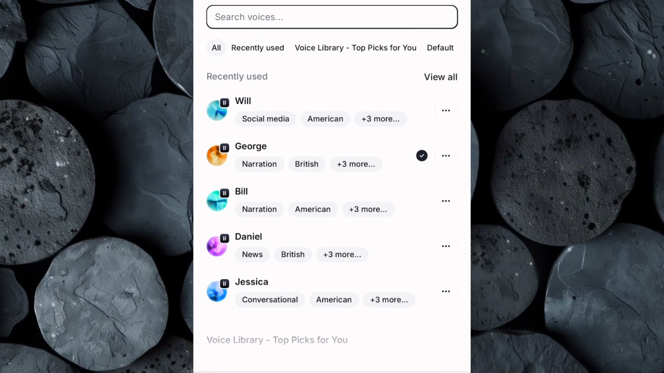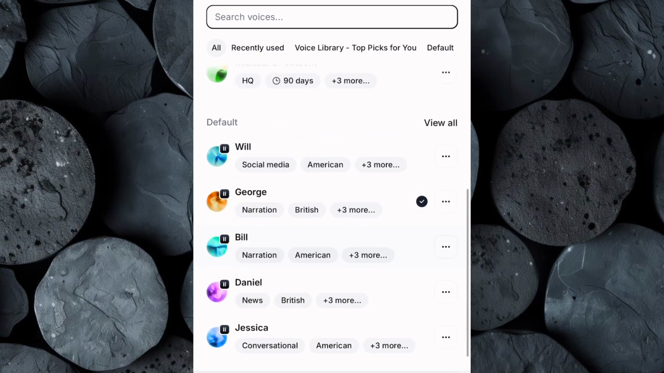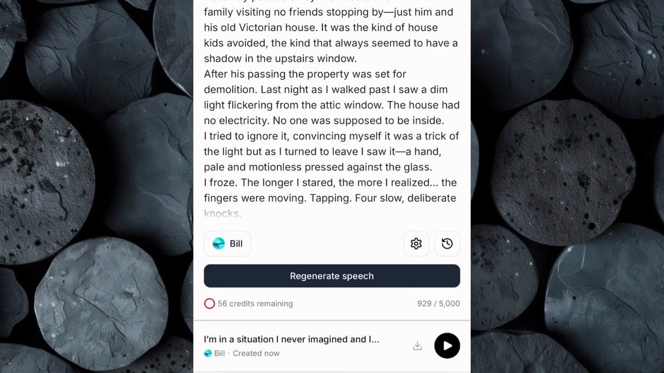Click on Voices. Here you'll find a wide selection of AI-generated voices. Take your time to preview different voices to find one that perfectly matches the chilling and suspenseful tone of your horror story. Once you've chosen the perfect voice, click Generate Speech and 11 Labs will begin processing your script. Within moments, you'll have a high-quality professional voiceover. Now let's take a listen.